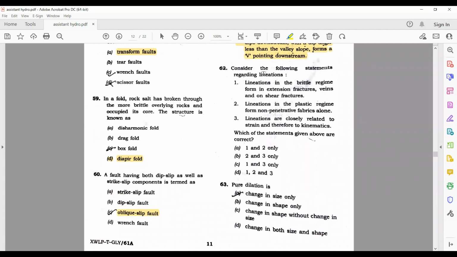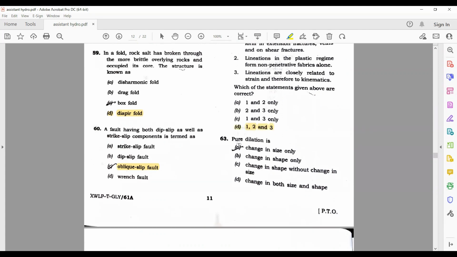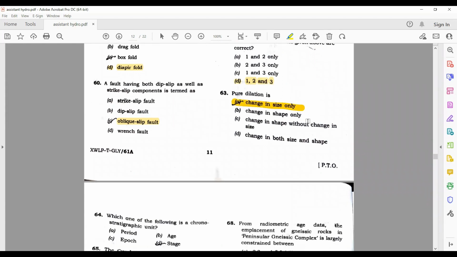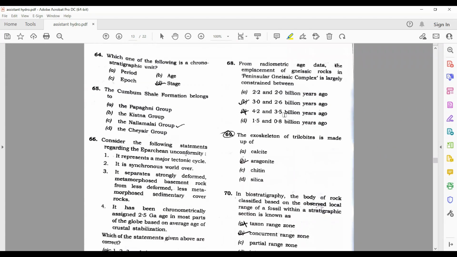Consider the following statements regarding lineations. Okay, so all three are correct. Pure dilation is change in size only. Which one of the following is a chronostratigraphic unit? Stage. D is the correct answer.